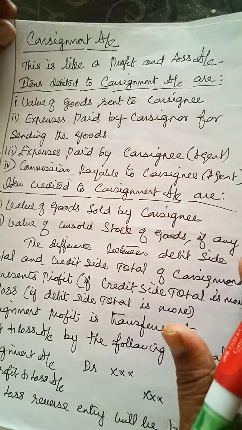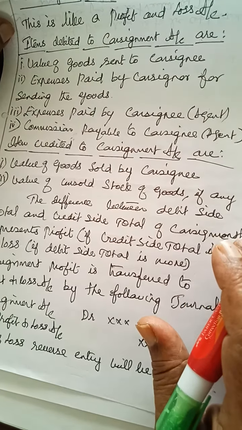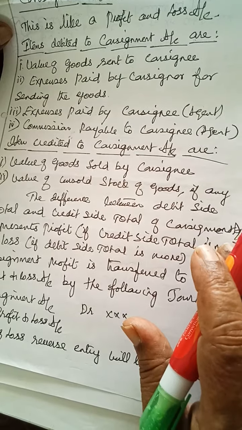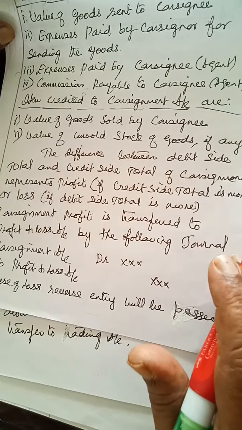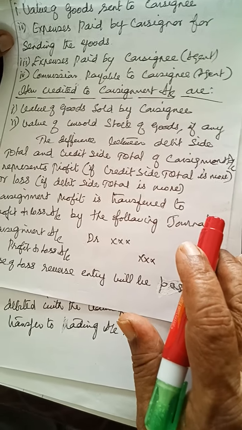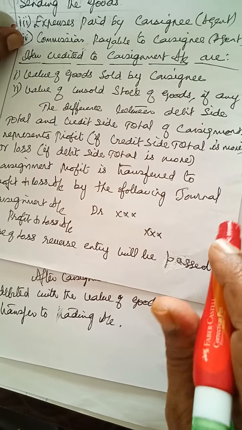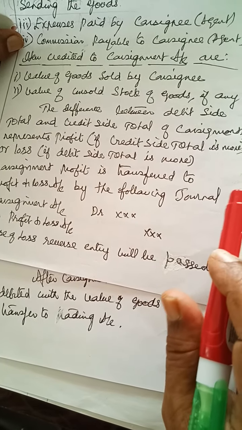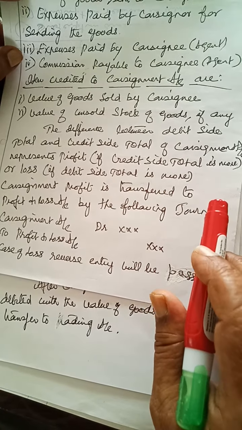The value of goods sent, expenses paid by the consignor as well as the consignee, and also commission payable to the consignee are debited to the consignment account. Then the value of goods sold by the consignee and the value of unsold stock of goods, if any, are credited to the consignment account. The difference between the debit side total and credit side total of the consignment account represents profit.